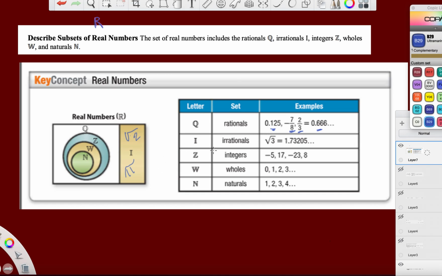So now we have integers. That's Z. That's right here. We get in a little bit closer, right? Because it doesn't encompass all those fractions and decimals. Now we start getting to positive and negative whole numbers. Okay?